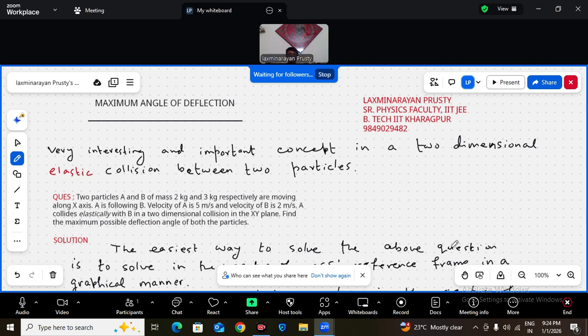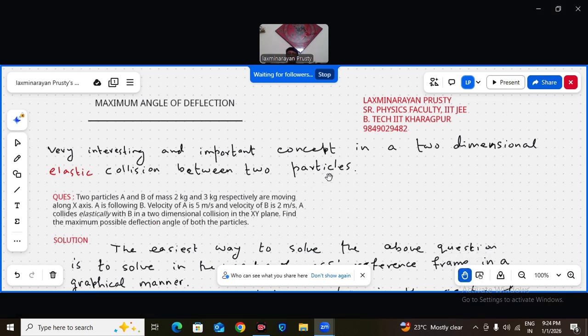Okay, that is under a topic called maximum angle of deflection in an elastic collision. So, in a two-dimensional elastic collision between two particles, what is the maximum possible angle of deflection of both the particles? It is not a single particle.